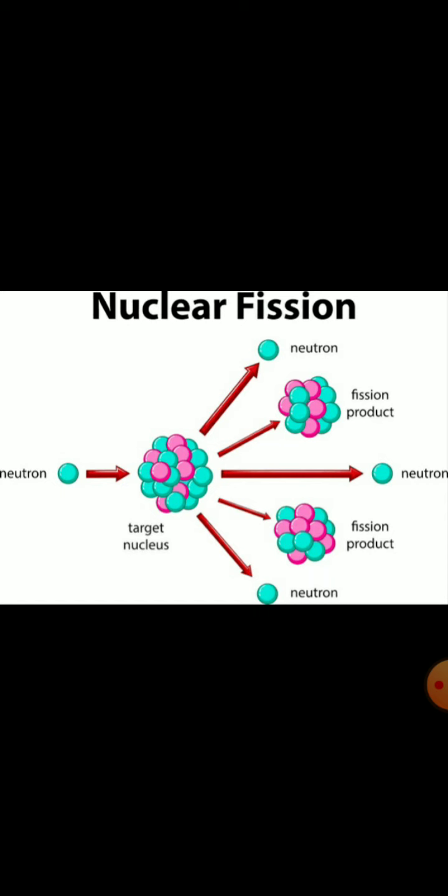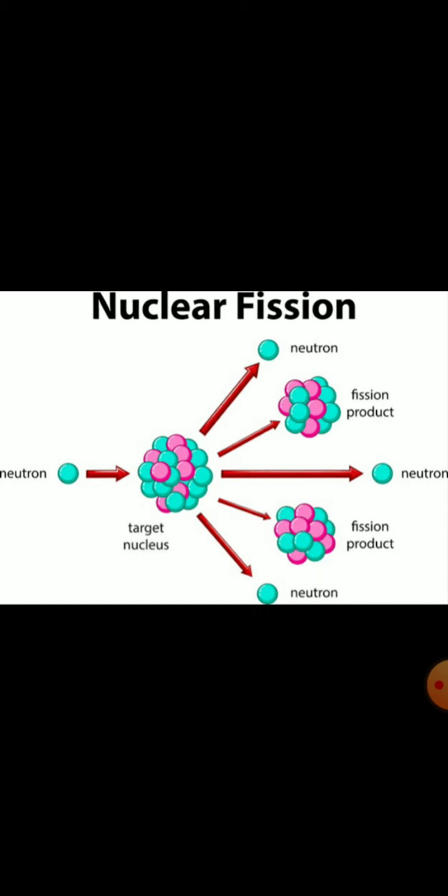So what is actually done? There are heavy atoms. The nuclei of heavy atoms are taken, and a low energy neutron is bombarded on them, which means you can see there is a target nucleus, the nucleus of a heavy atom, and on that a light neutron is bombarded.